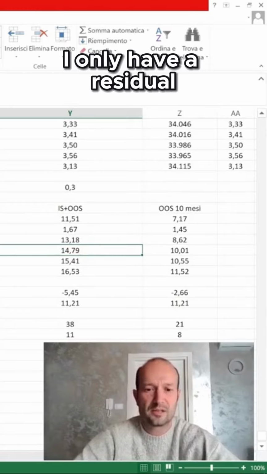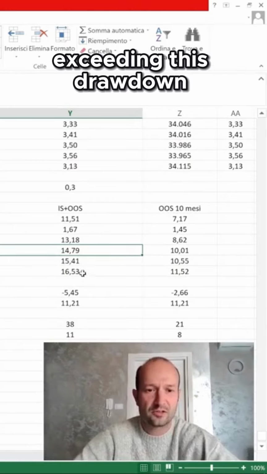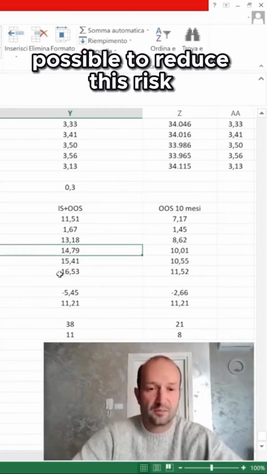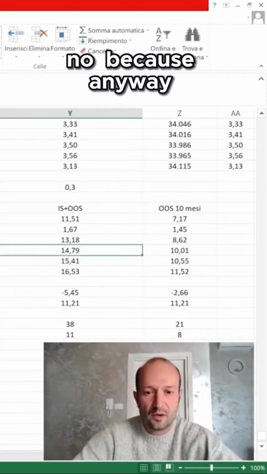What does that mean? It means I only have a residual 0.3% chance of exceeding this drawdown, which is still 16%, so all things considered, it's reasonable. Is it possible to reduce this risk? No, because anyway,